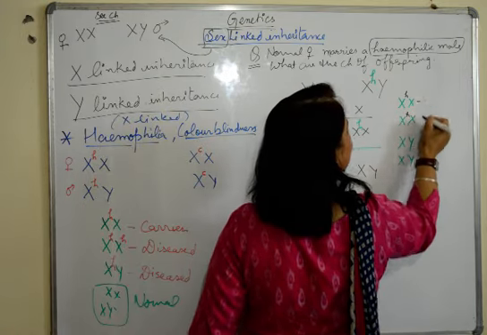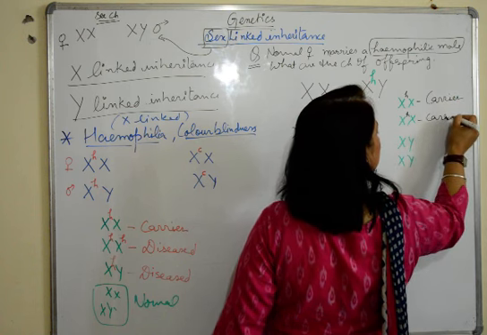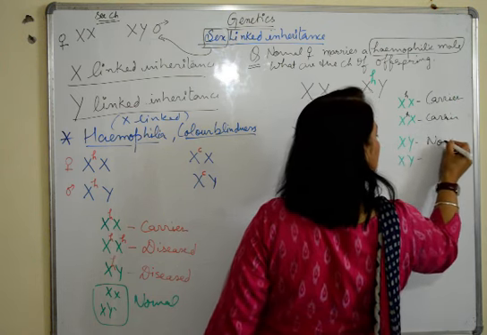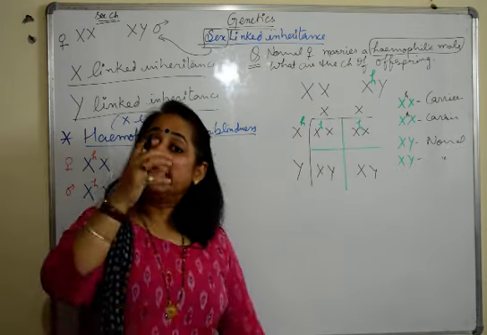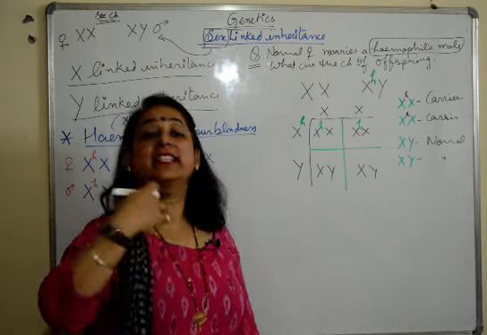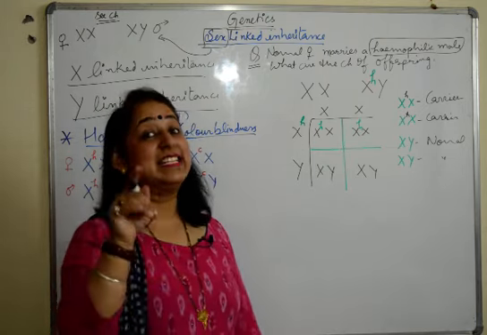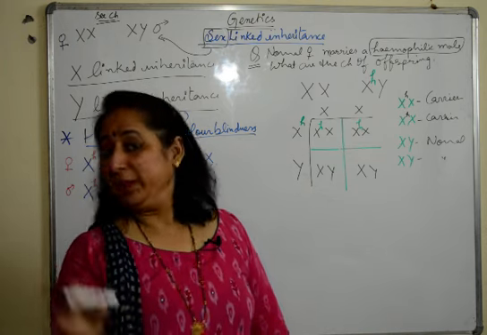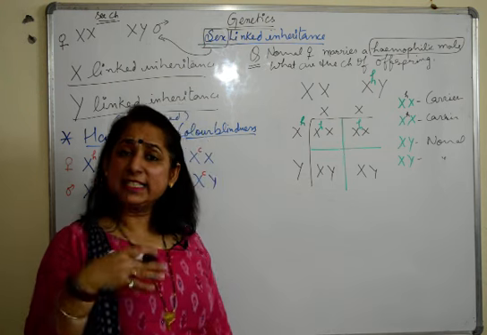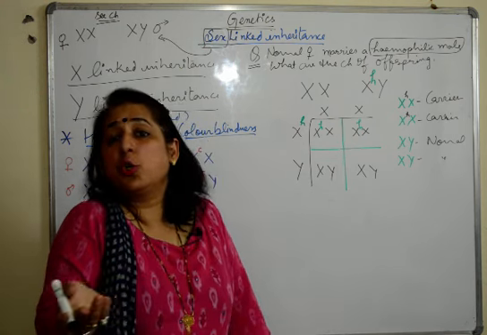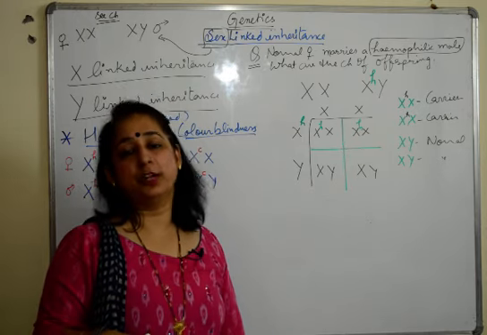Both the daughters are carriers and the males are normal. What is a carrier? Factor is there in the female but is not expressing. That means the hemophilia factor is there inside her but it is recessive. It's not expressing, and it is there in the bloodstream but it's not showing the effect. That means the female is not hemophilic. She is just a carrier for the factor.